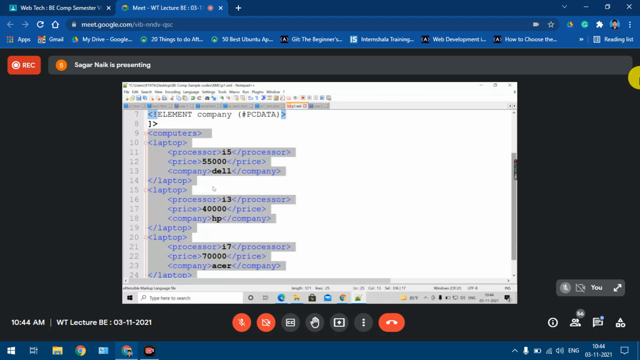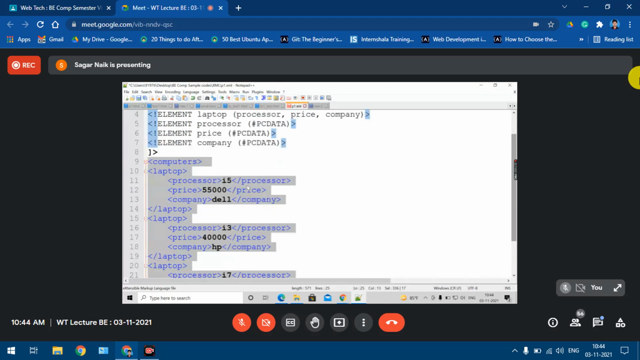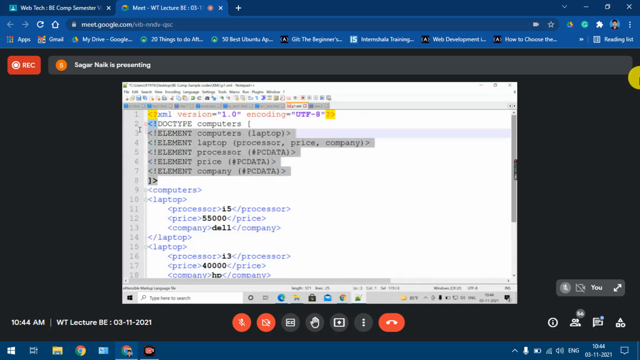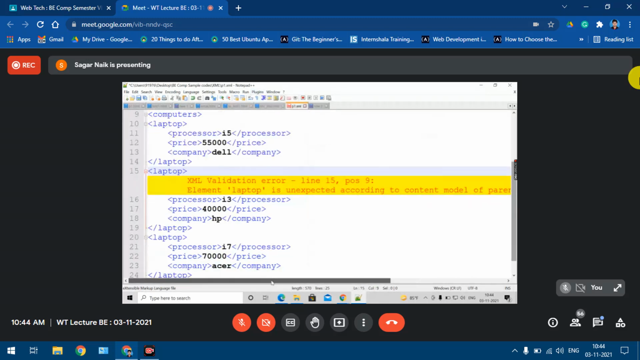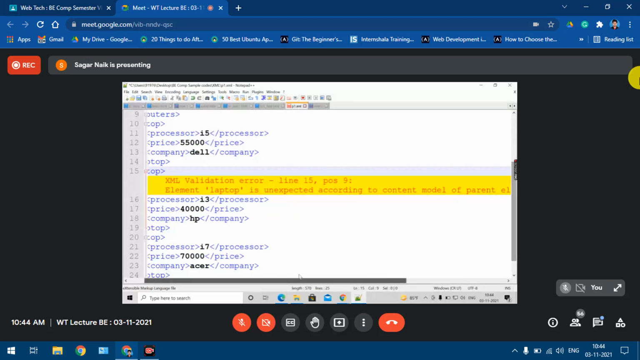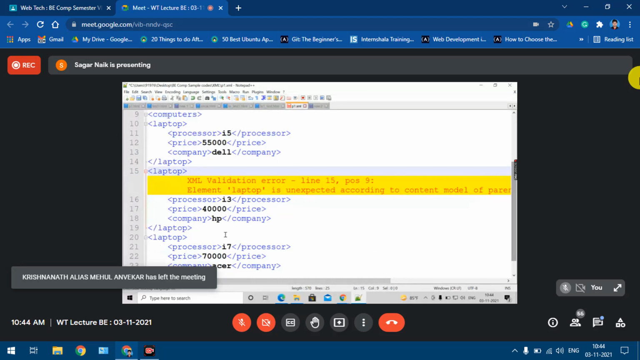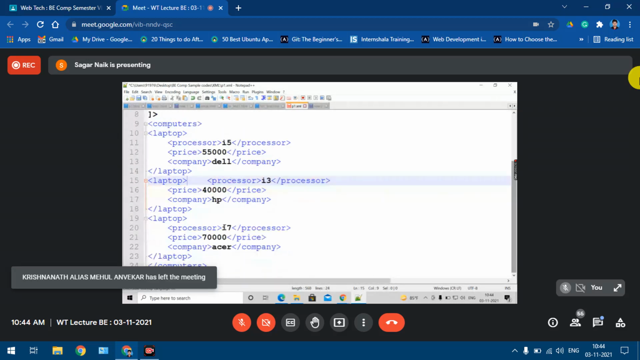Now to check whether this file is valid file or not, what I'll have to do? I'll have to validate this file as per this DTD. Yes or no? Again, by looking at this thing, many might be thinking that it is valid. But if I try to validate this file now, I'll go in my plugin. See, it's giving some error. So what is the error? What it is saying? It is saying that element laptop is unexpected according to the DTD.